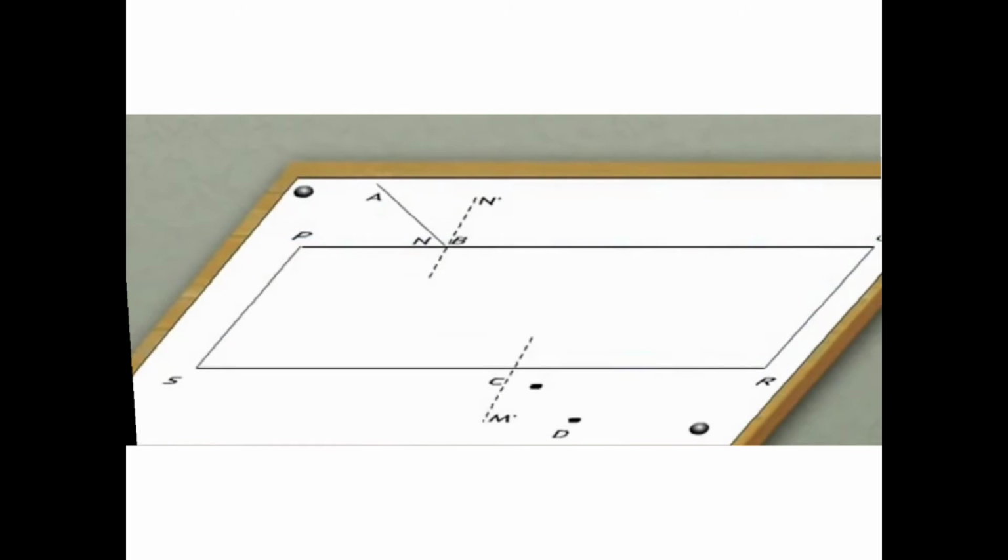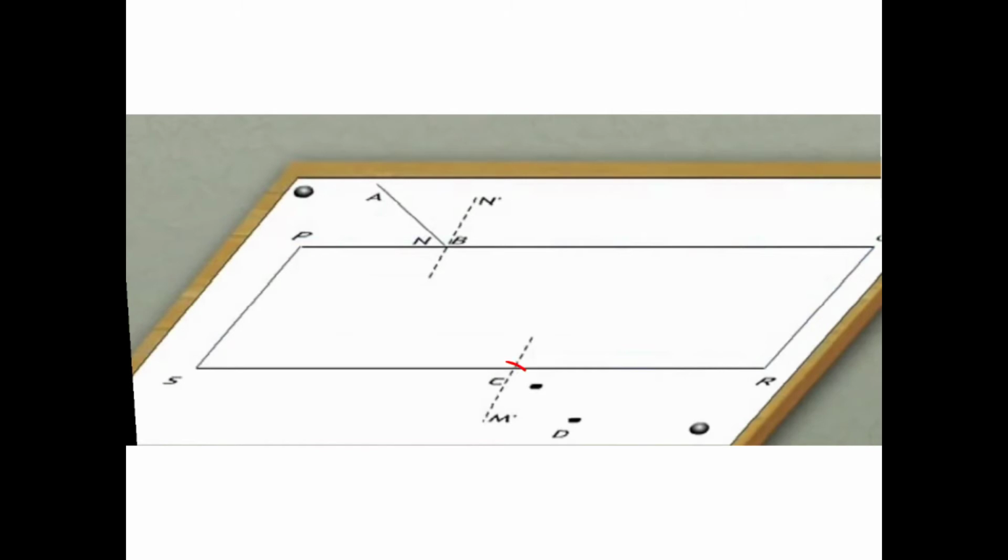After seeing, remove the glass slab and mark the points where you applied the pins. Now where it is touching the boundary, there you draw a normal, a 90-degree line. So this normal is drawn, these points are marked.